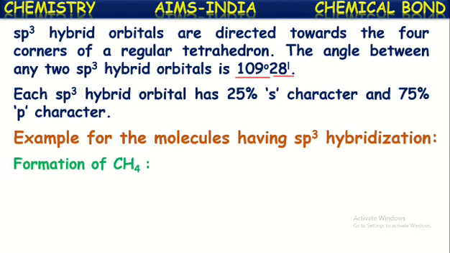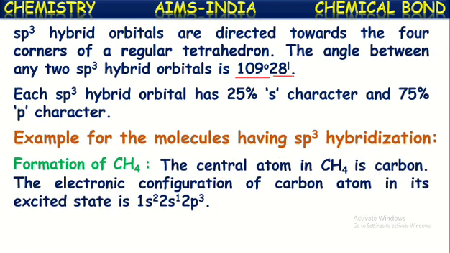Let us try to understand this sp3 hybridization formation in the methane molecule, CH4. The central atom in the methane molecule is carbon. We know its atomic number is 6 and its normal configuration is 1s2, 2s2, 2p2, isn't it? But in the excited state, one electron from the s orbital jumps to the vacant 2p orbital.